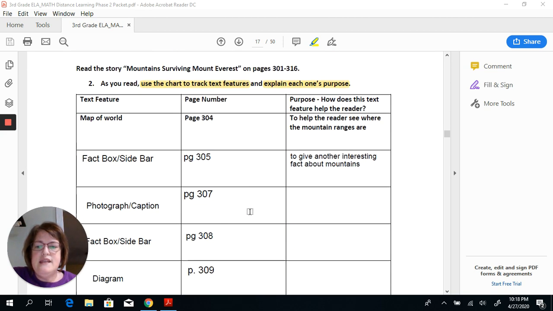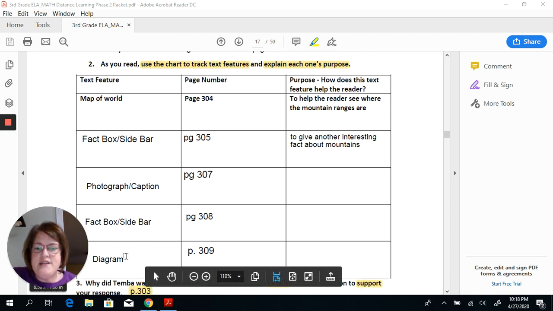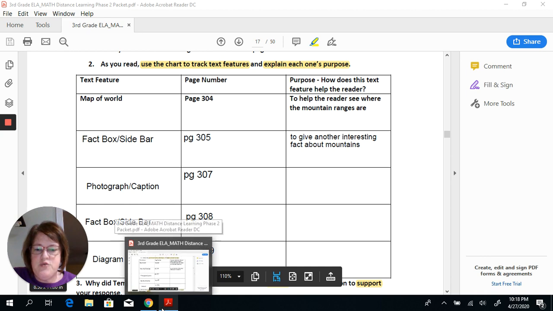Okay. And then the next section, boys and girls, is on text features. This story has a lot of text features in it that the author uses to help us gain meaning and understand more about Mount Everest in this journey that Timba goes on. I did fill out some things here for you, but we're going to go back to the story.